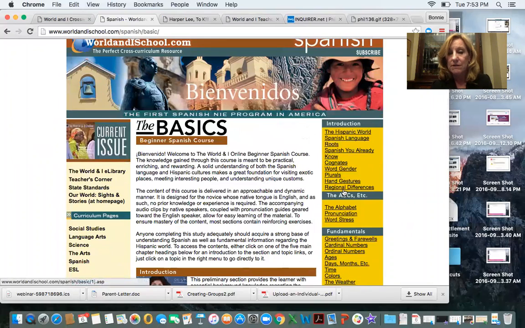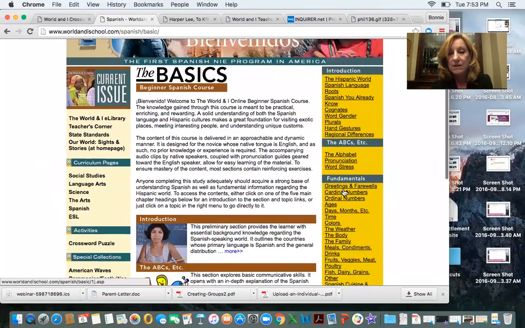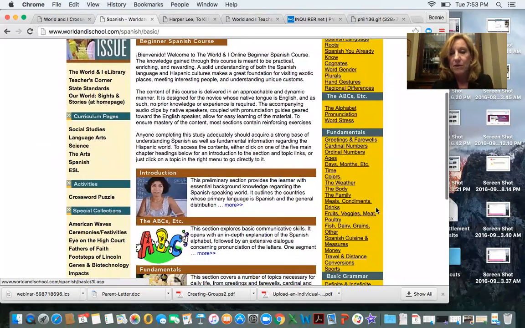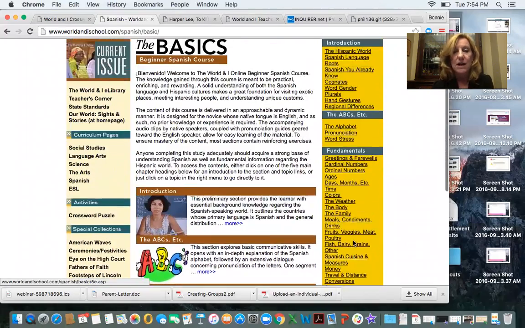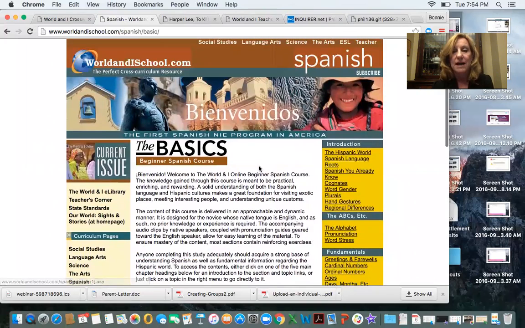There's the links here on the right also, with more information here, for instance, on colors, the weather, the body, the family, and so on, and basic grammar. So there's a lot right there just under the basics. I actually have schools that use this in their Spanish classes. It's very, very good curriculum.